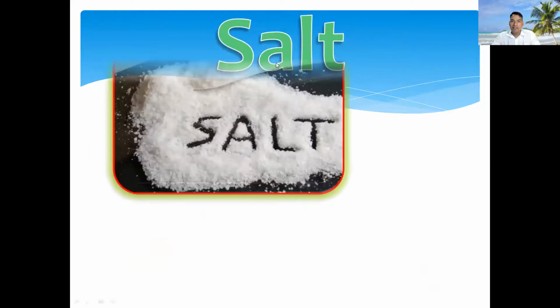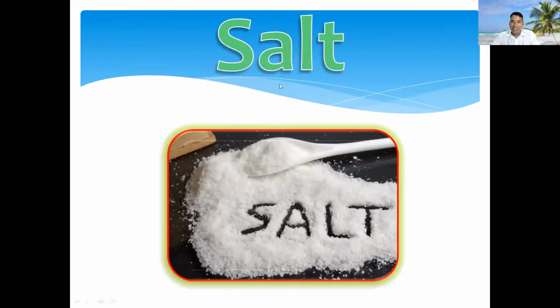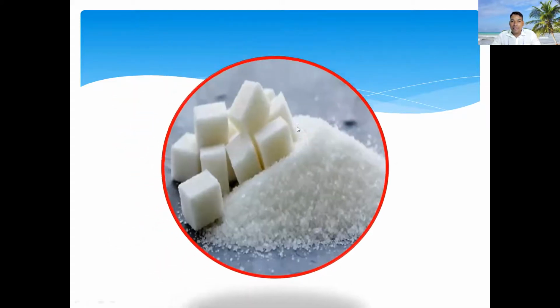Next slide. What picture is this? Salt. Very good. You can read: salt is countable noun or uncountable noun? Can we count it? It is very small and there is a lot of it, so we cannot count: one, two, three would take a very long time. So what can we say? This is uncountable noun. Uncountable means we cannot count how many. So salt is uncountable noun. Very good.